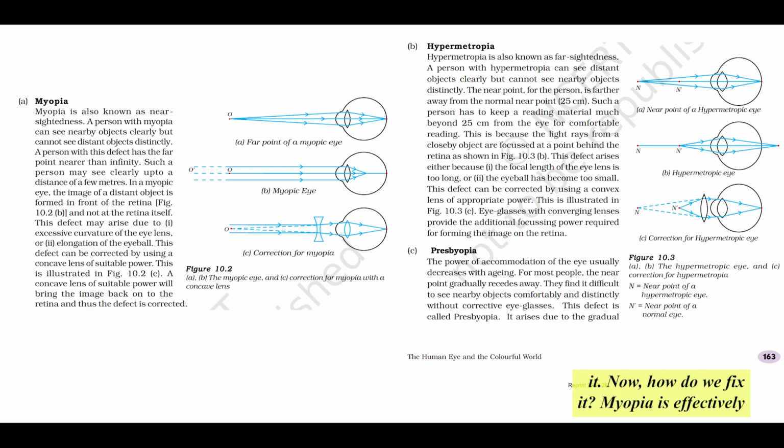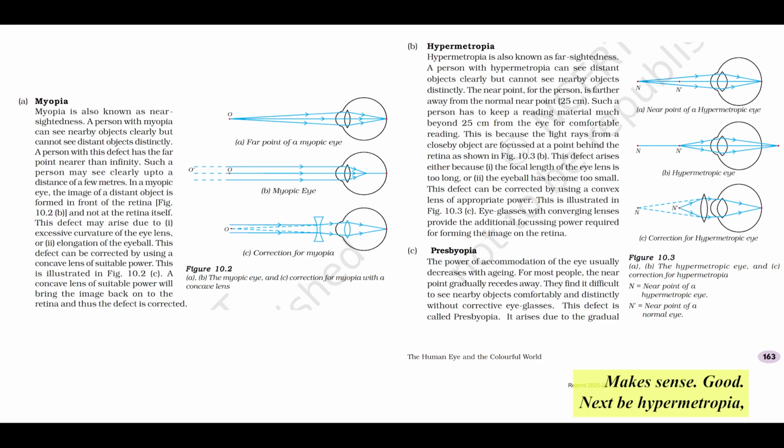Now, how do we fix it? Myopia is effectively corrected using a concave lens of a suitable power. Remember, a concave lens is a diverging lens. It spreads light rays out slightly. So when light from distant objects, which is nearly parallel, first passes through this concave lens, it diverges slightly before entering the eye. This slight pre-divergence perfectly counteracts the myopic eye's excessive converging power. It ensures that when the light then passes through the eye's own lens system, the focal point gets pushed back and converges sharply onto the retina. So you can visualize the concave lens as sort of undoing the eye's tendency to focus light too early. Okay, concave lens spreads the light out first.